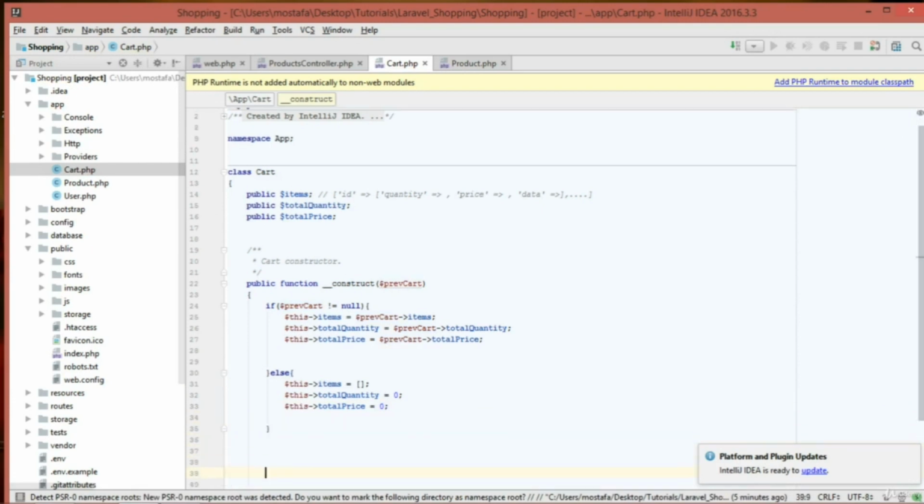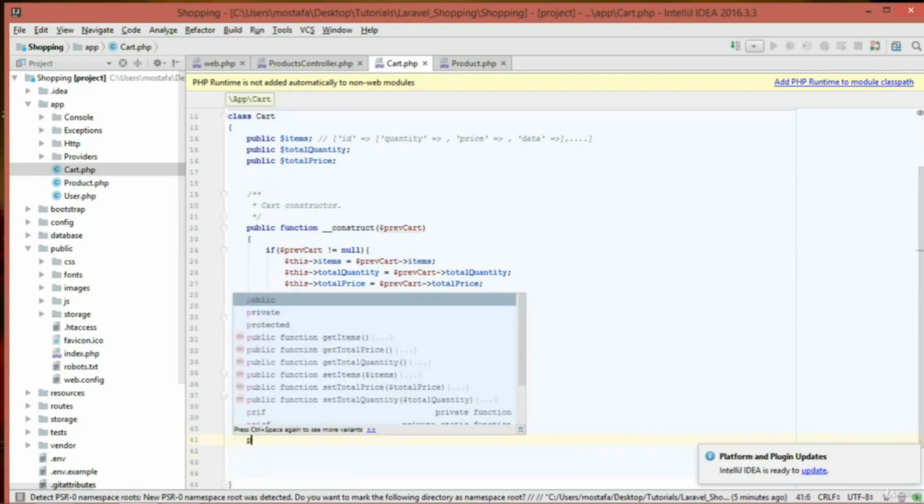Now the most important method, which is add to cart. Now let's add to cart.